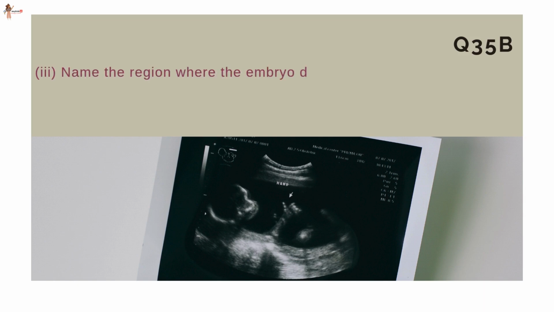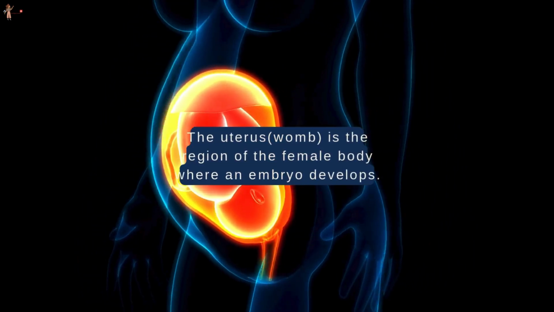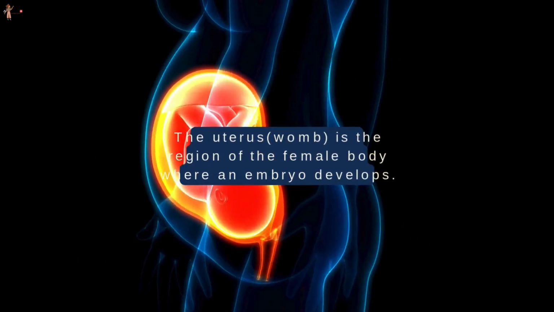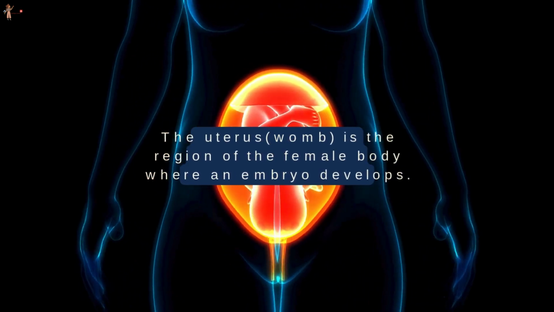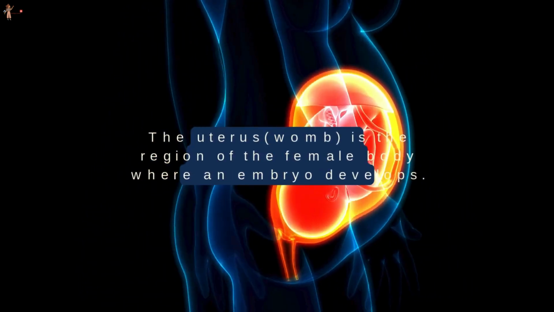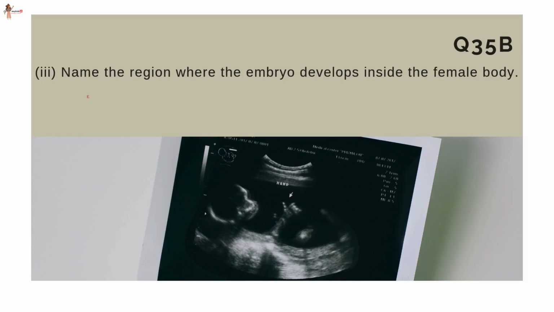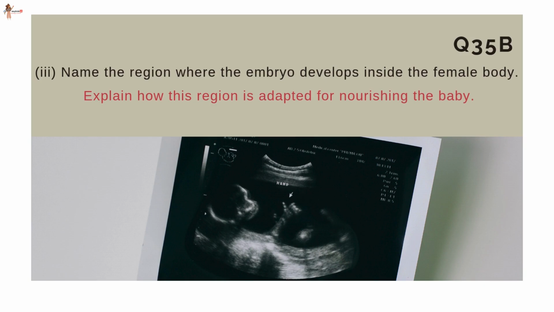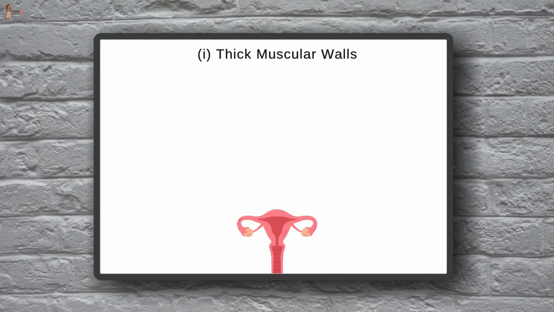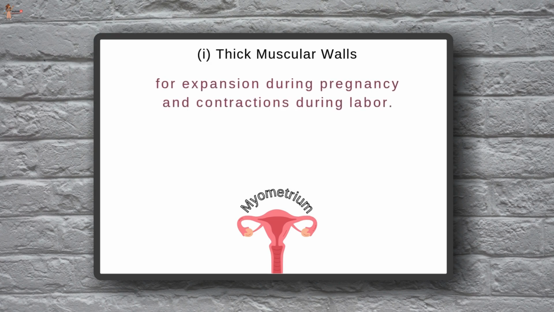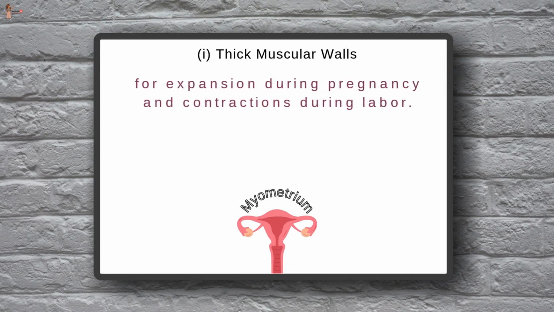Name the region where the embryo develops inside the female body. The uterus, also known as the womb, is the region of the female body where an embryo develops. It's a pear-shaped organ in the pelvis. Explain how this region is adapted for nourishing the baby. Here we go. The adaptations are thick muscular walls. The myometrium, which is the muscular layer, provides strength for expansion during pregnancy and contractions during labor.